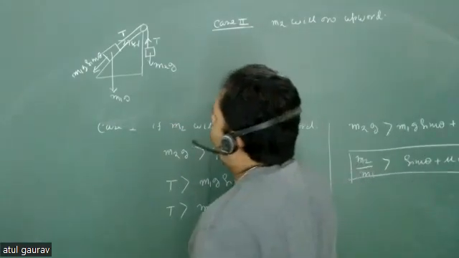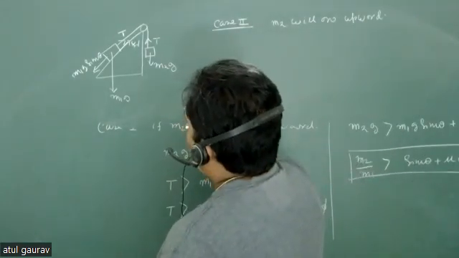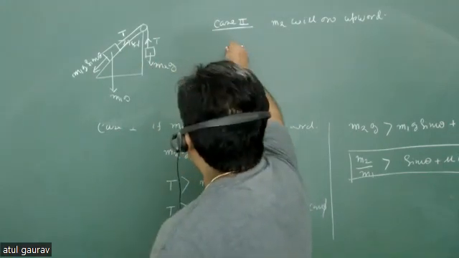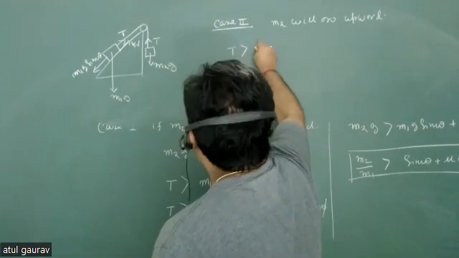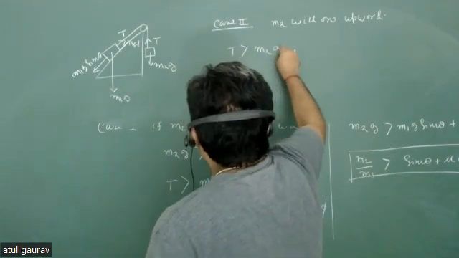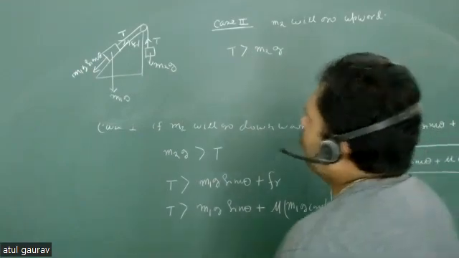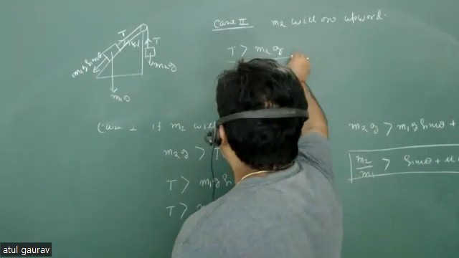So what will be your condition? For m2, the tension must be greater than m2g. Yes or no? And what is the second condition? This is for m2.